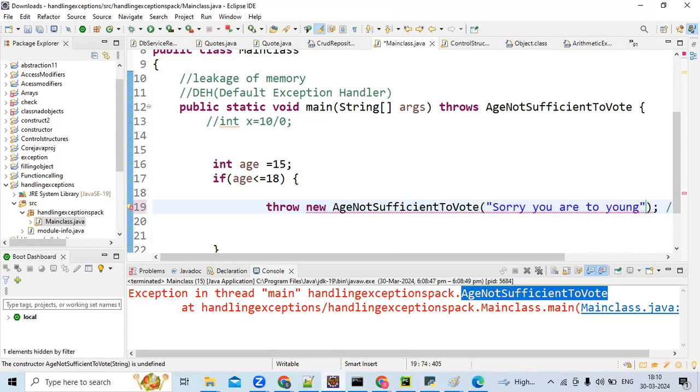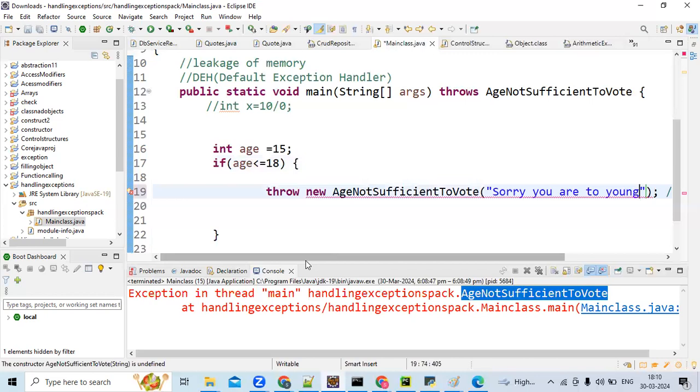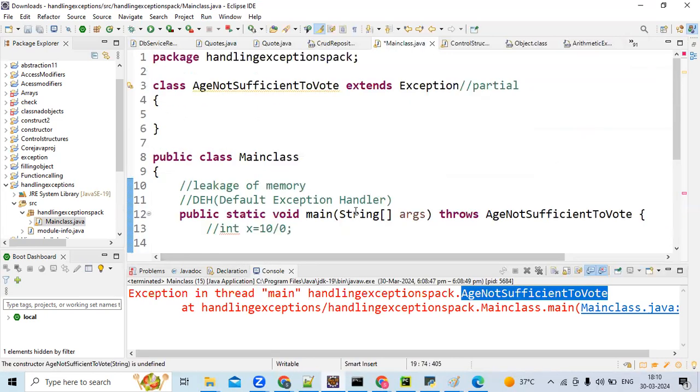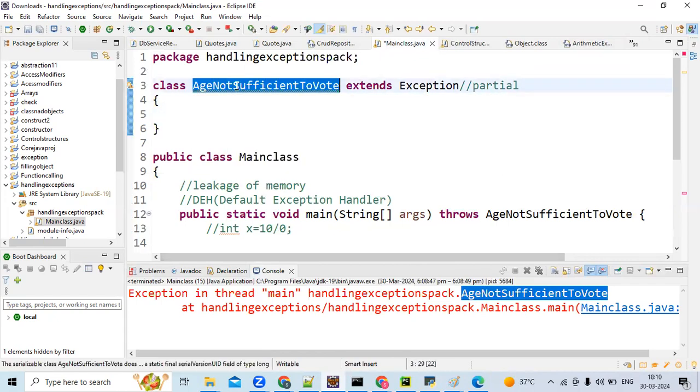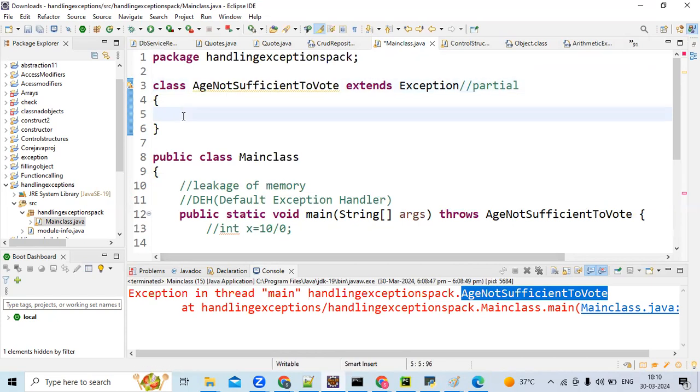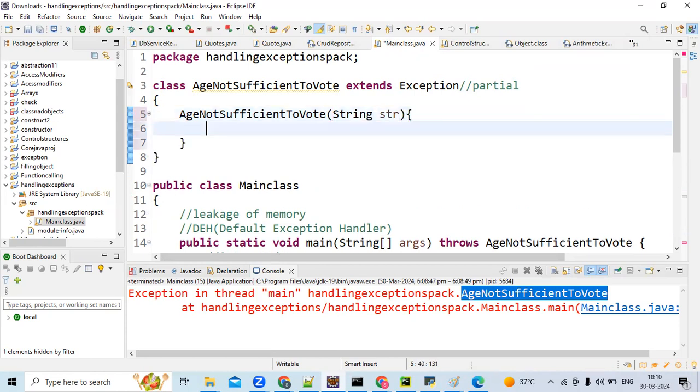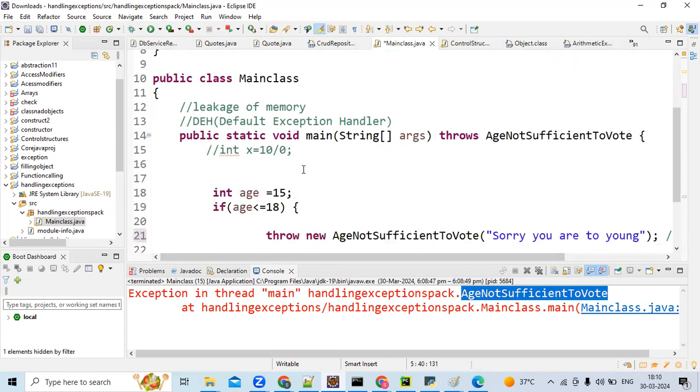Yeah. Now, if you have a parameter here, what should you change at the class level? Age not sufficient with parameters. That is okay. What should you do over here? You should have a parameter in the constructor. Constructor, am I correct? So, the parameterized constructor I'm saying. Okay. So in the line, Sumant, can you tell me what you should do here in line 6?